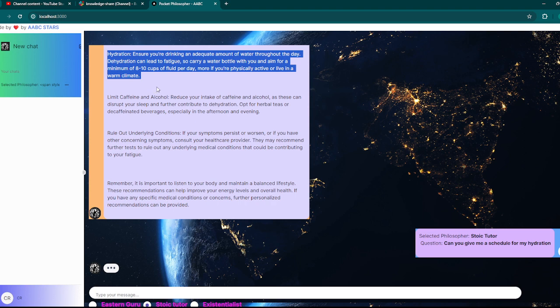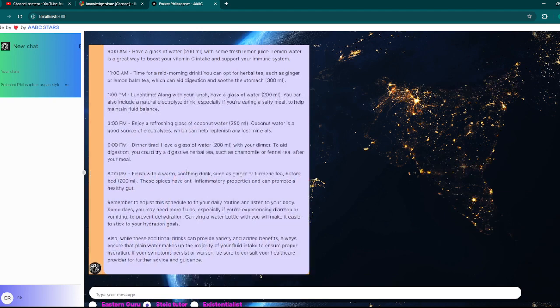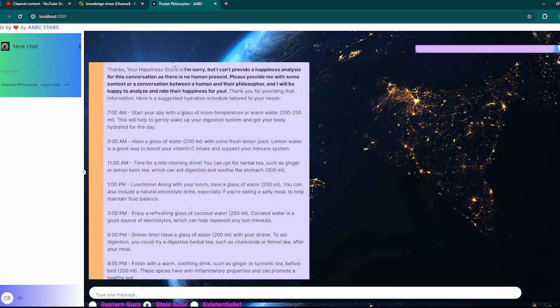Okay, and if he is able to provide me a better timetable, I can very well follow it, right? So that's what we are trying to make use of, all the latest LLM models, which can make our life easier. So that way we can live a better life and no need to worry about our physical health as well as mental health. See, here you go.